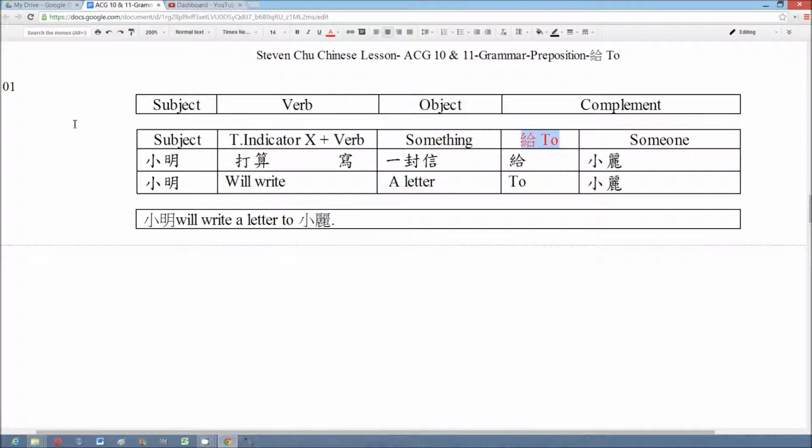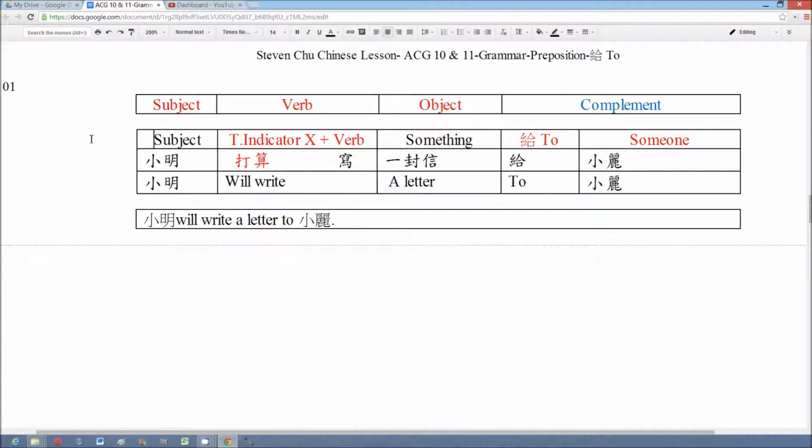We use the preposition 给 shows the object of an action, and the time indicator 打算 shows that the verb is a future action, and the complement follows the basic sentence to provide more information.